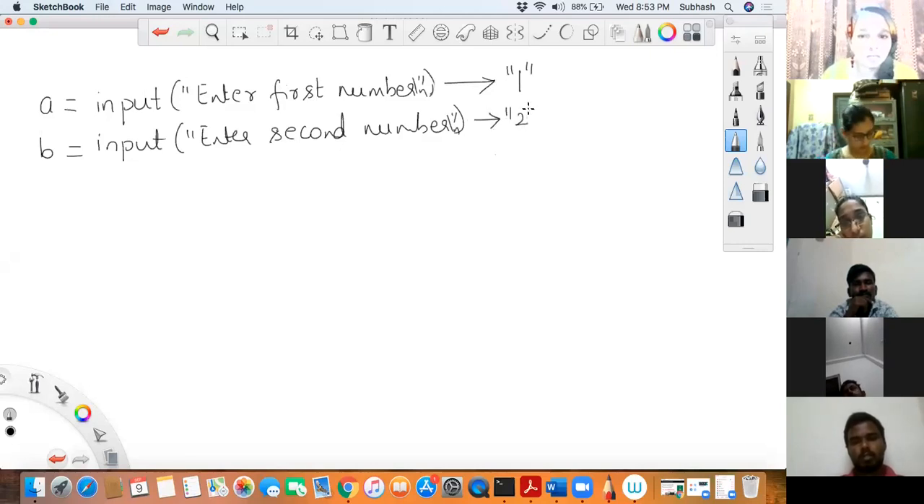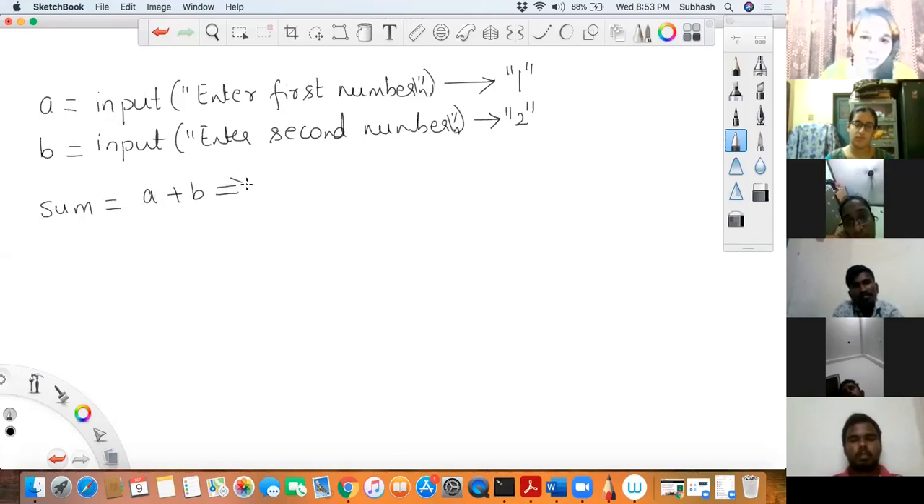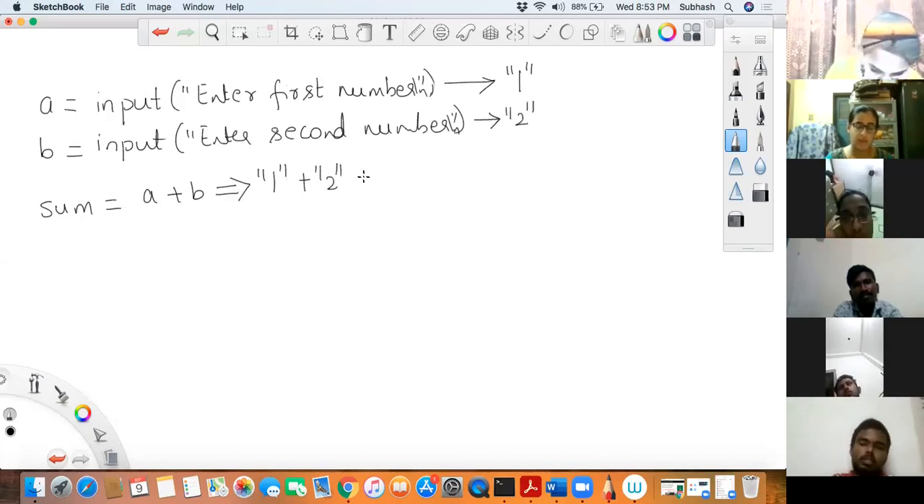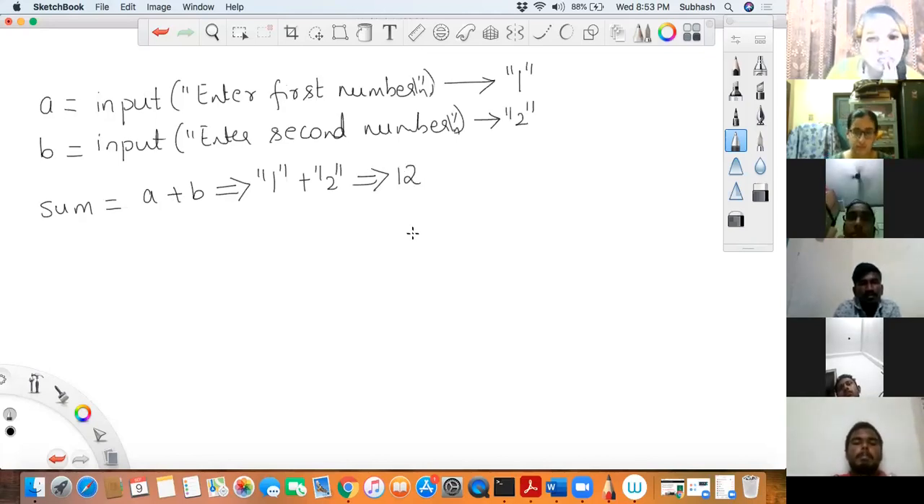Next time when you said enter second number, you gave the second number like this. So when you gave the number 2, it was considered as 2, a string. Now when you did sum is equal to A plus B, what got added was not the numbers 1 and 2, rather the string 1 plus string 2, and that is the reason this got concatenated and the result was 12. You understanding what I'm saying? So if you want to overcome this problem, you have to convert the string value into an integer value.